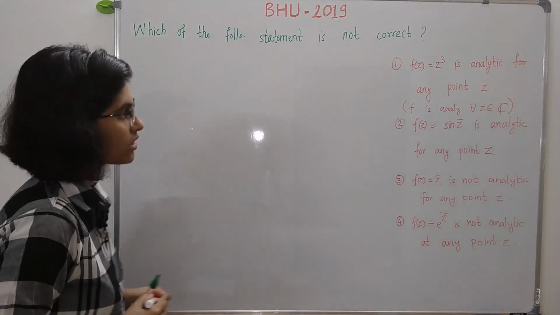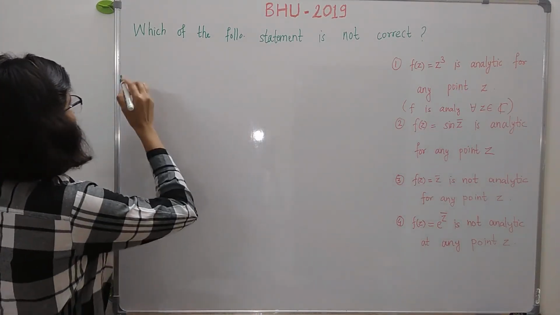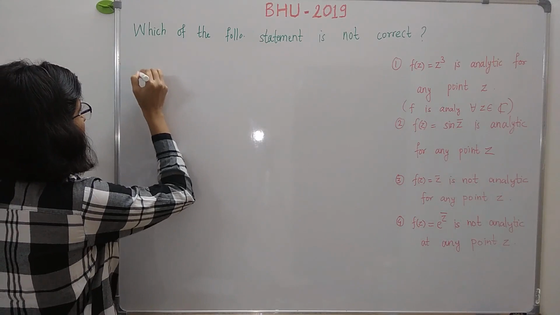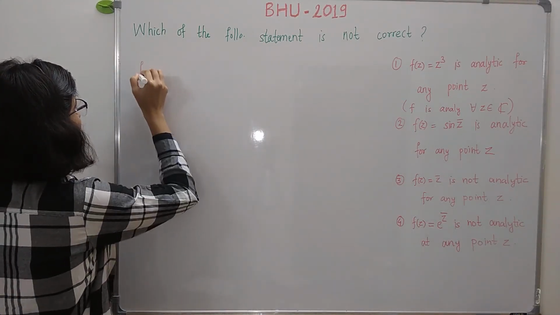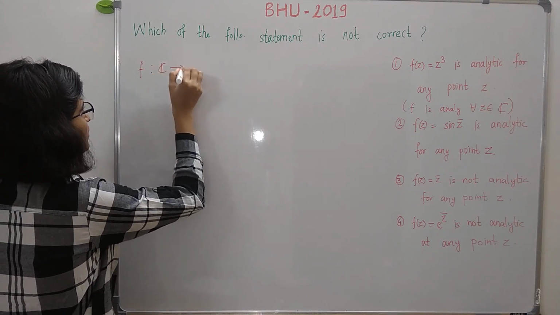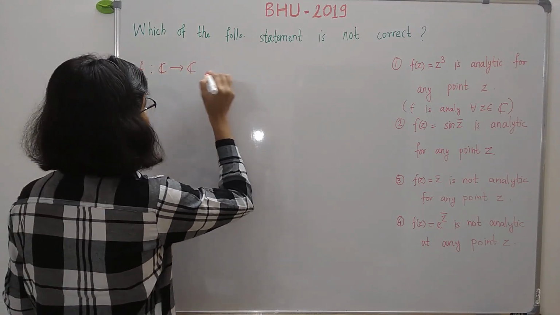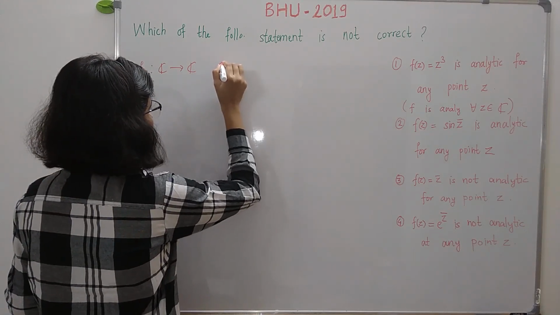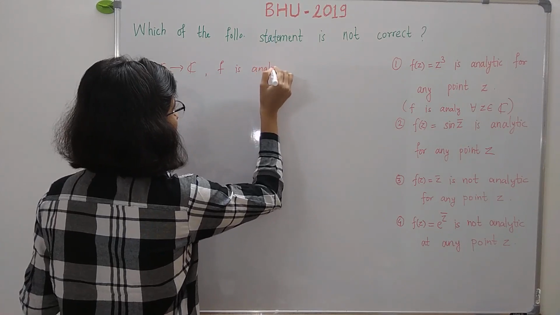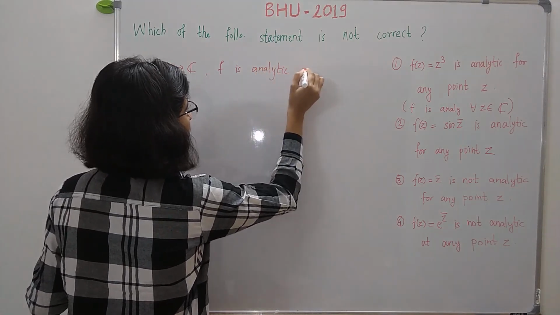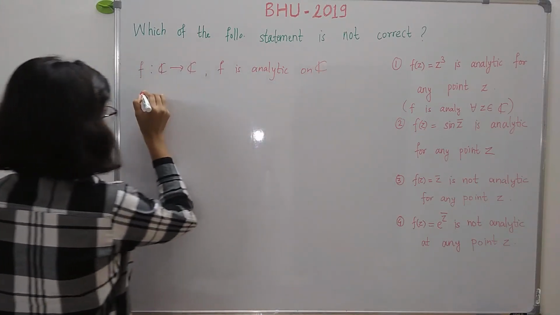Now, just note that analytic means, suppose this f is a function from C to C, set of all complex numbers to complex numbers, then this f is analytic on the domain, which is C here, if and only if